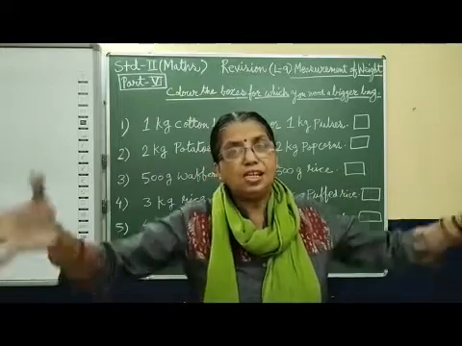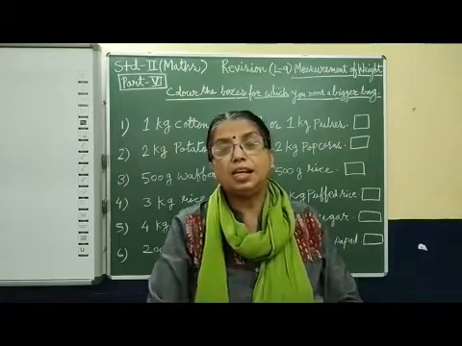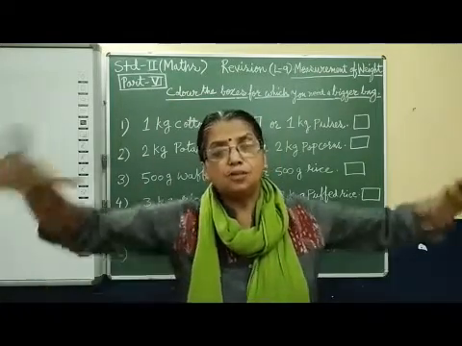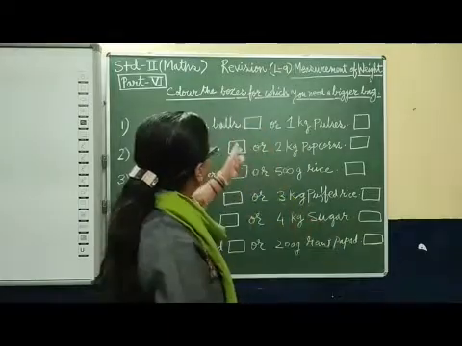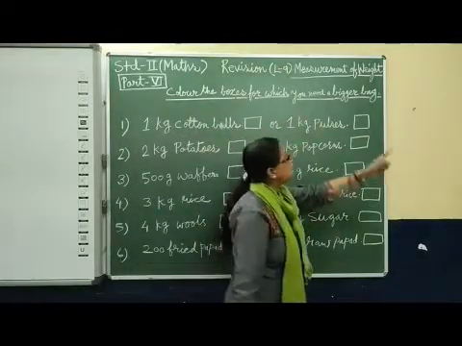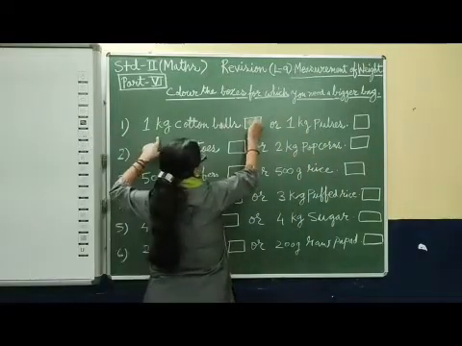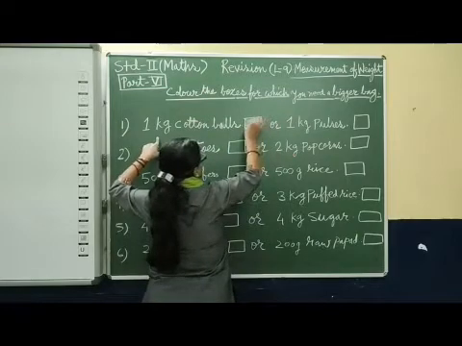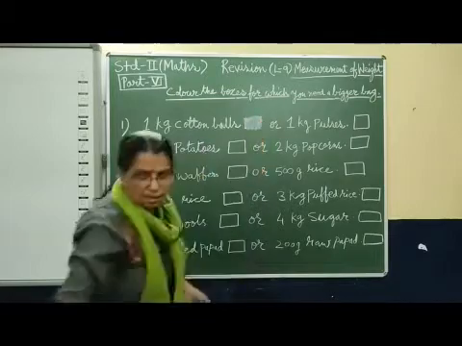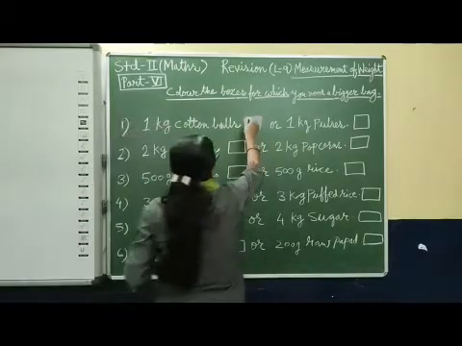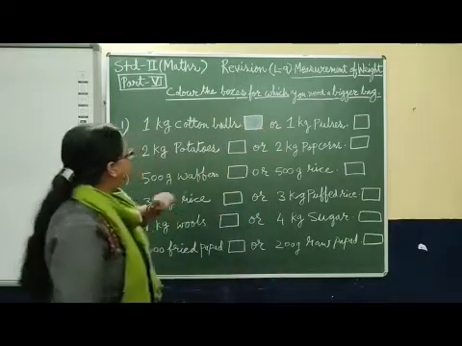But cotton balls will need bigger space, because they are fluffy. They occupy more space, though the quantity is the same, 1 kg, 1 kg. So here we have to color which needs a bigger bag. Cotton balls need a bigger bag, so we will color these. First we color, then we do the outline afterwards. Now we do the outline. Fine, this is done.